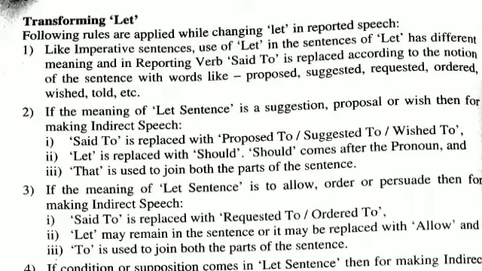Let's see some points. Number 1, said to is replaced with proposed to, suggested to, wished to. Number 2, let is replaced with should. Should comes after the pronoun. Number 3, that is used to join both parts of the sentence.